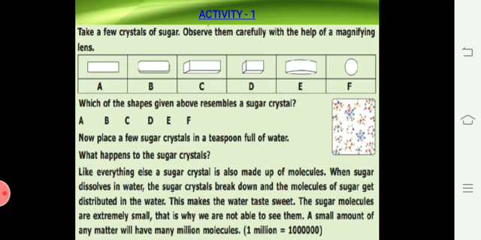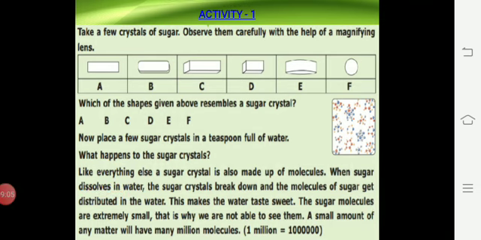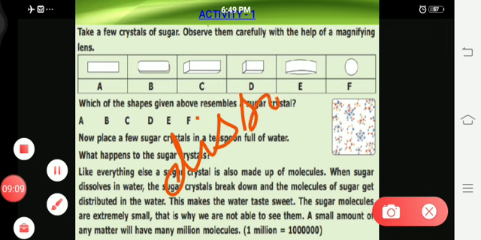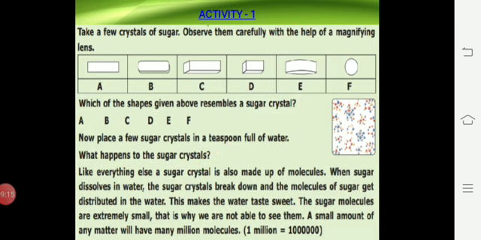Dissolve. What is the meaning of dissolve? Dissolve means karairadu. Spelling for dissolve: D I S S O L V E. Dissolve means karairadu. The sugar crystals break down and the molecules of sugar get distributed in the water.